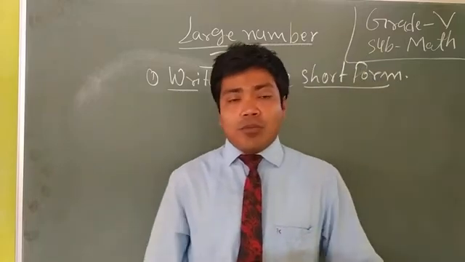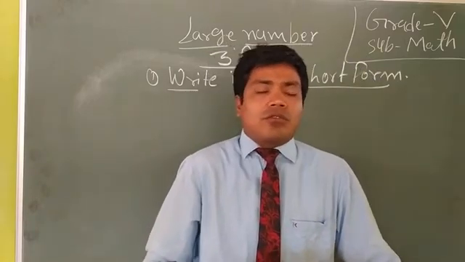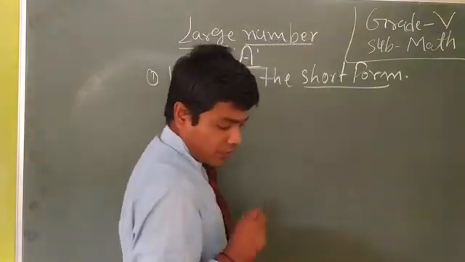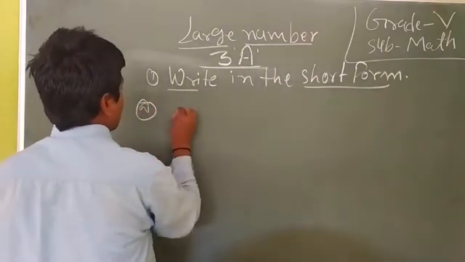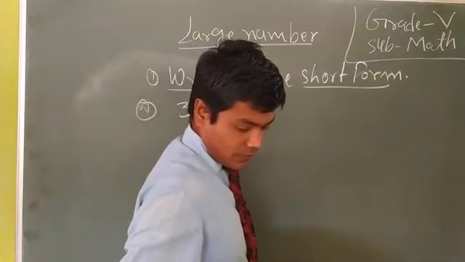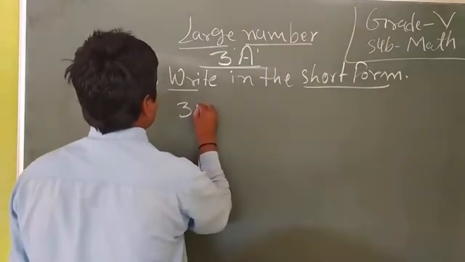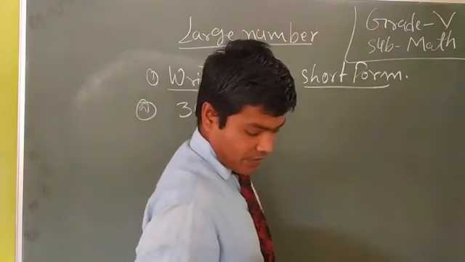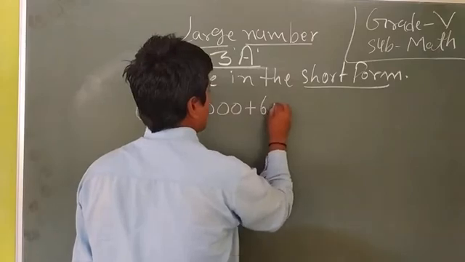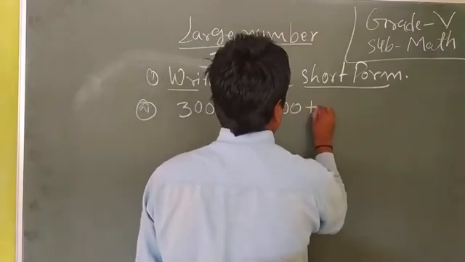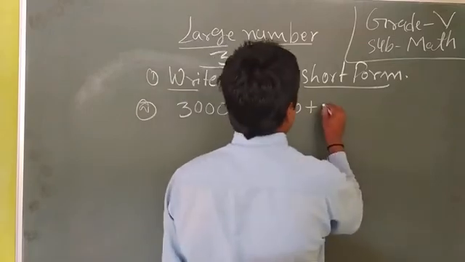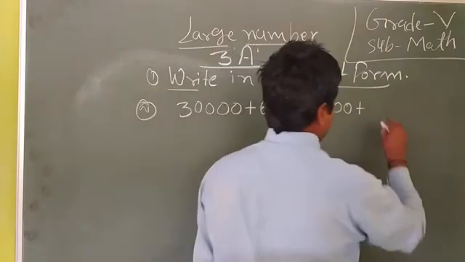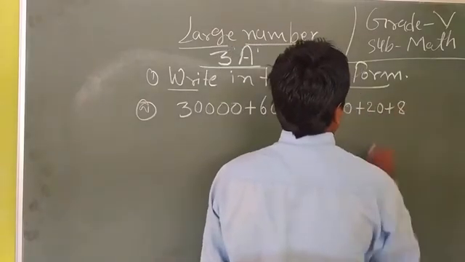You know expanded form and short form very well from the previous classes. Today, question A is 30,000 plus 6,000 plus 900 plus 20 plus 8.